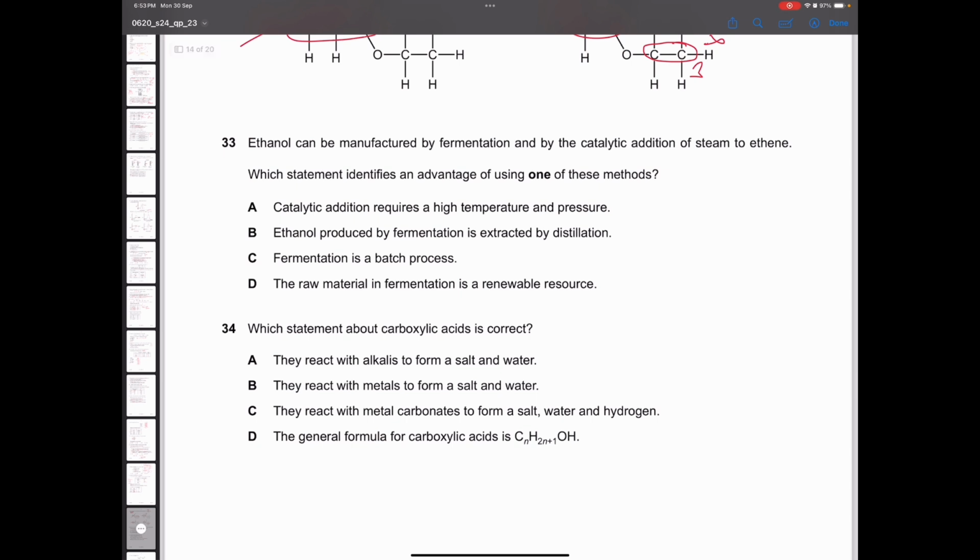Ethanol can be manufactured by fermentation and by catalytic addition of steam to ethene. Which statement identifies an advantage of using fermentation? See, ethene is a non-renewable resource, but in fermentation, yeast is used along with glucose, which is a renewable resource. That is the primary advantage. Alright, so option D is the correct one.